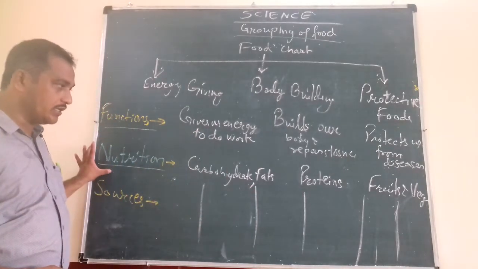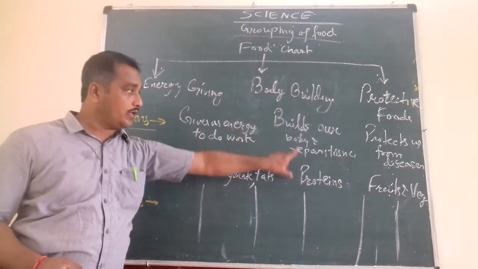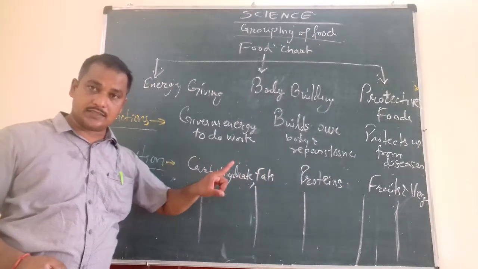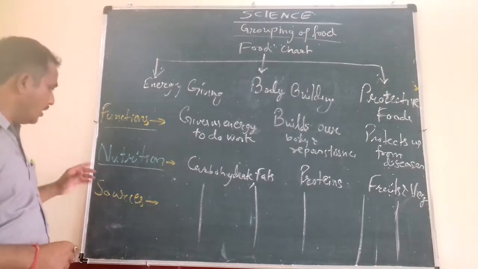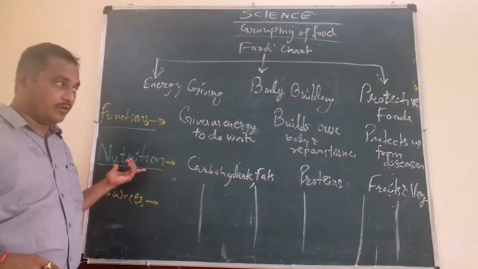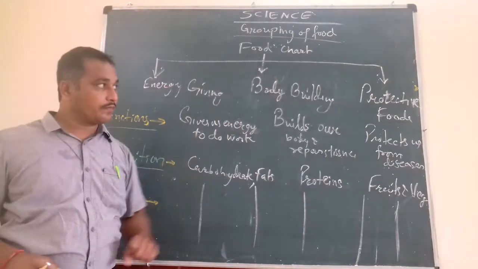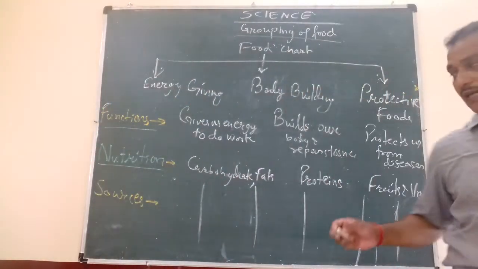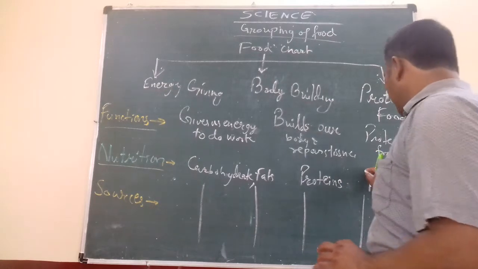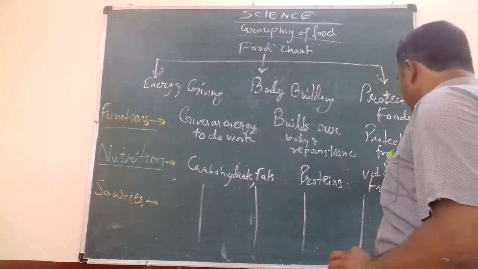Similarly, the nutrition we get from the bodybuilding food is proteins. Protein helps in the growth of the body and repairs the worn out tissues. Similarly, what nutrition are we getting from the protective food? That is vitamins and minerals.